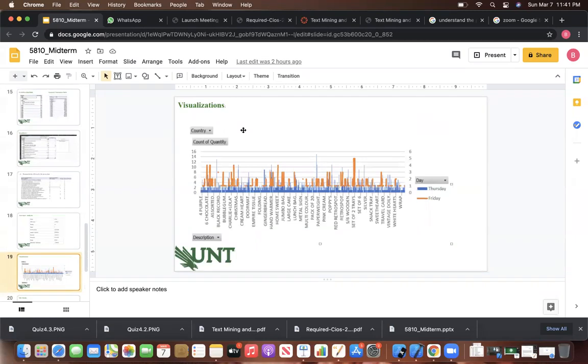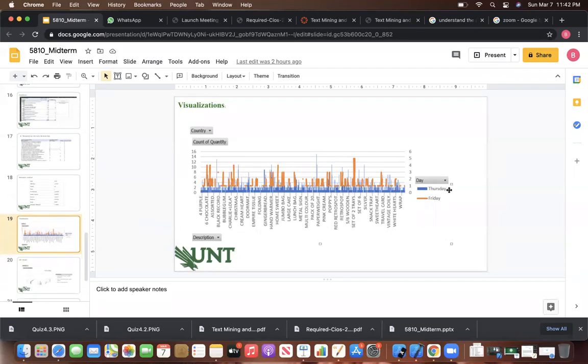And here, for visualization purposes for the different products, we can see the visualization of products on Thursday and on different days. Like Thursday, what is the blue items? We describe how much amount of purchase happened on Thursday, and the orange color is for Friday. On each product, how much purchase happened. So in the bar chart we can see the range of the particular product on Thursday and Friday and different dates. And also we have a filter column. We can filter Thursday products only and Friday products only.